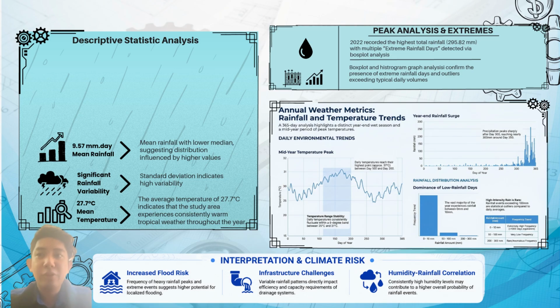For the rainfall distribution analysis, there is a dominance of low rainfall days. The highest amount of rainfall is in the range 0 to 10 mm. That means the frequency is extremely high, more than 1000 days.